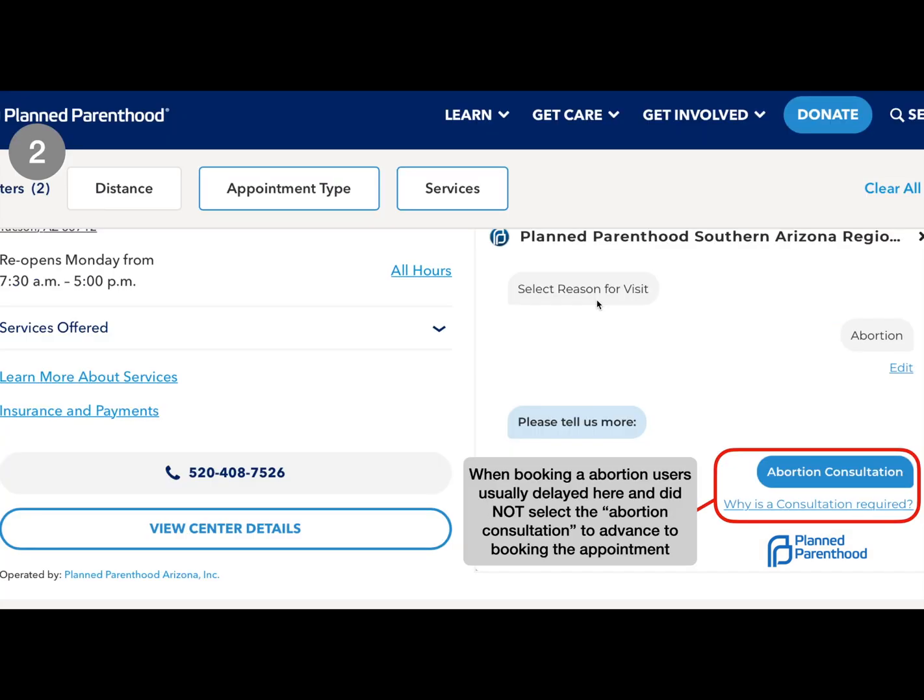The other one here is where it says abortion consultation. This looks like a chat box, but really it's a select. If we want users to actually select that word, abortion consultation, we should change how it's shaped, so that it doesn't look like a chat box and looks more like a select, or prompts the user to select. So those are 2 big things that I think could be changed right away to make the abortion consultation process a lot simpler for users, because I noticed that they were getting really confused. So that's it, and more of my suggestions and findings are in the report, and thank you so much.